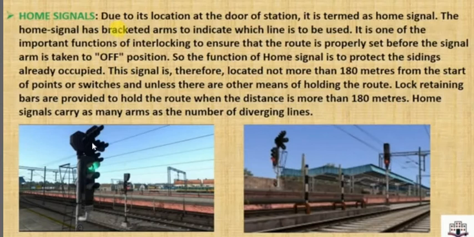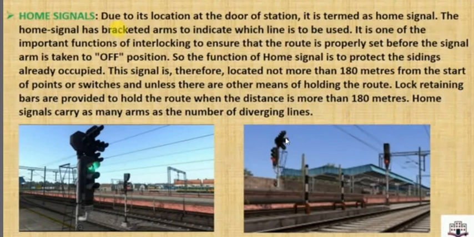If it shows red, it means a train is standing on that track. So the number of arms indicates the number of railway lines on the platform. Home signal has a bracket arm to indicate which line is to be used.